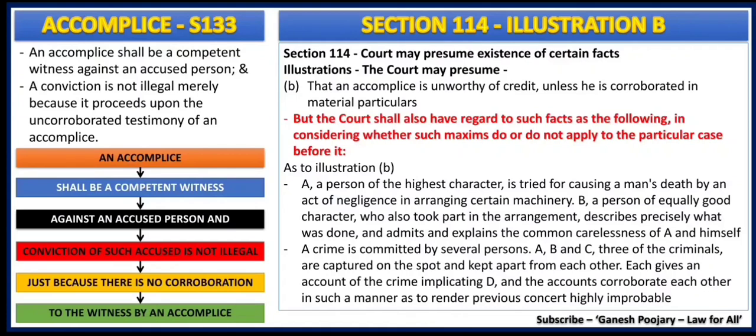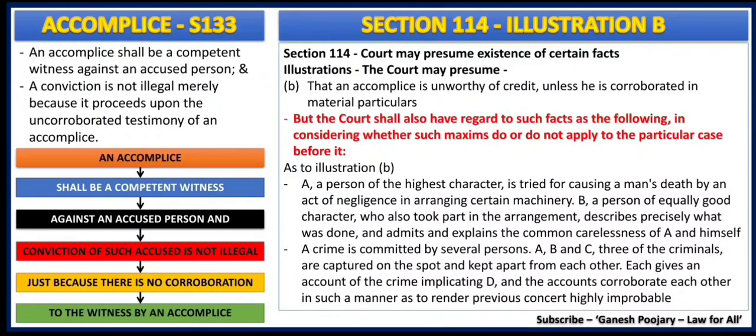Whereas section 114B says an accomplice is unworthy of credit, and unless he is corroborated in material particulars his witness is not competent. Now how to read them together? To understand that, we need to understand case laws, and I have two dedicated case laws to understand sections 133 and 114B together, which we will discuss at the end of the presentation.